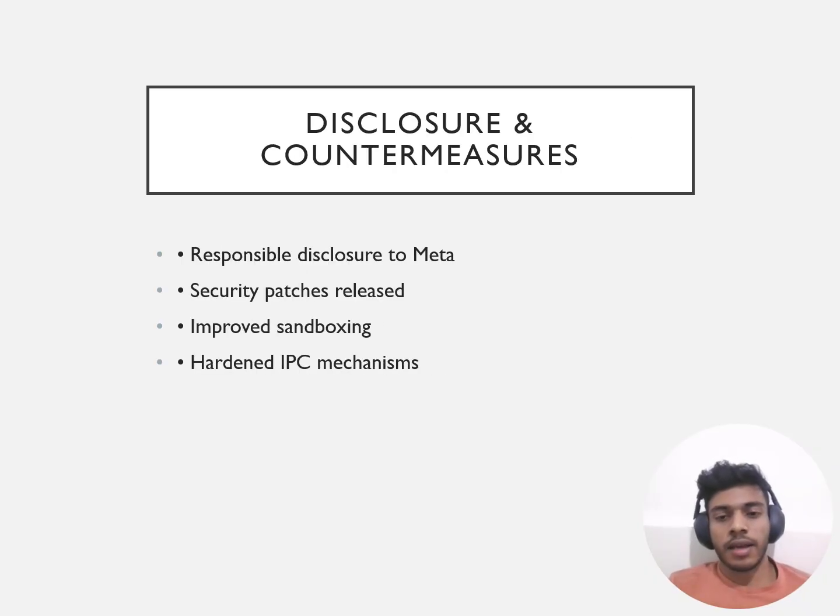This slide discusses the disclosure and the countermeasures. After the responsible disclosure, Meta responded by releasing security patches and rolling out updates for WhatsApp desktop. These countermeasures included improved sandboxing and stronger input validation, and they hardened the interprocess communication as well. That's how they hardened their process after the update.